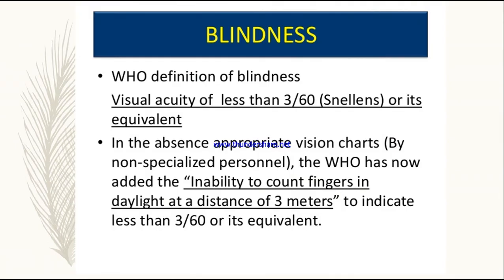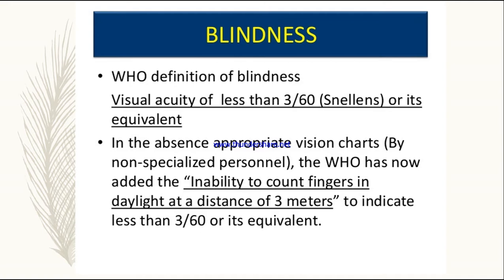So, according to WHO, the definition of blindness is a visual acuity or loss of vision of less than 3 by 60 Snellen, according to Snellen's chart, or its equivalent. In the absence of appropriate vision charts by non-specialized personnel, the WHO has now added the inability to count fingers in daylight at a distance of 3 meters to indicate less than 3 by 60 or its equivalent.